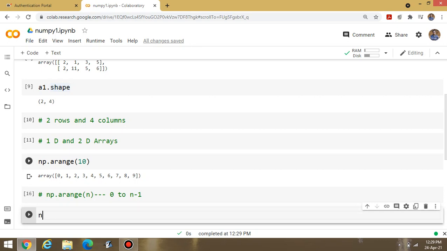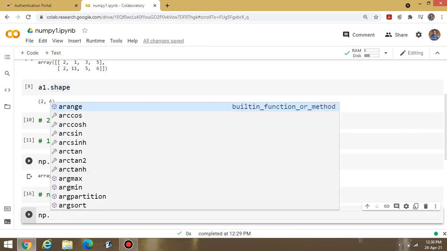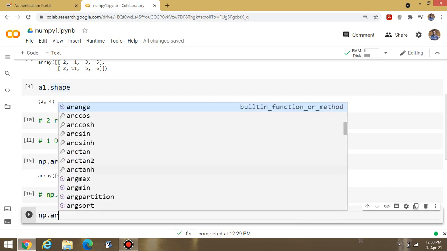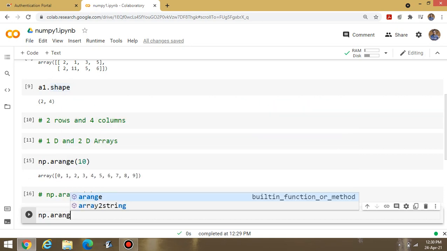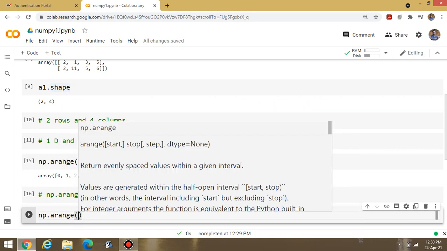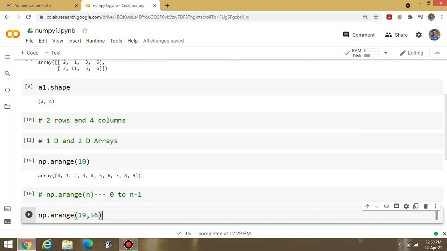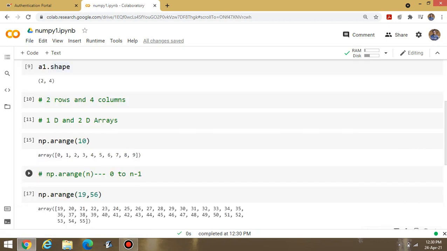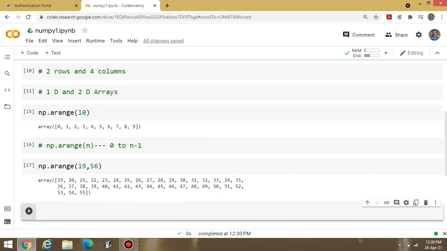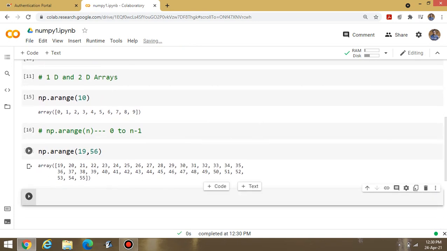Now, suppose I have to display the data in some specific range or specific order. Suppose I have to display the data from 19 to 56. Okay. Then display this content, you can display the data from 19 to 55. Now, what is the meaning of this?